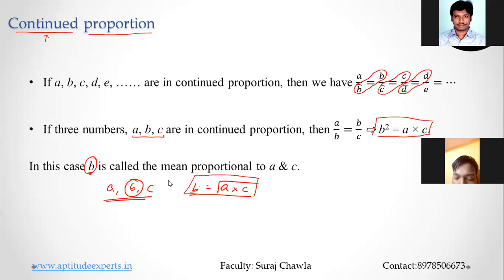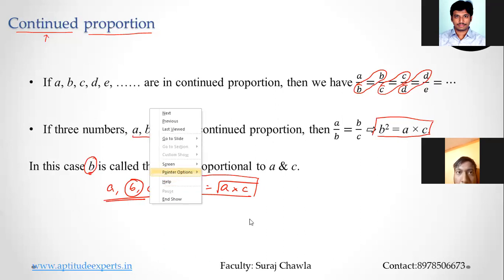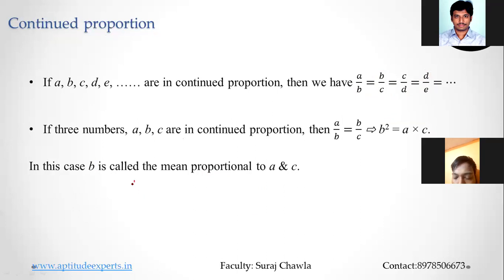Clear? Now, what is the difference between proportion and continued proportion? The major difference is that when you talk about proportion, I can only take an even number of terms. But when you talk about continued proportion, clear? The number of terms can be even or the number of terms can be odd.